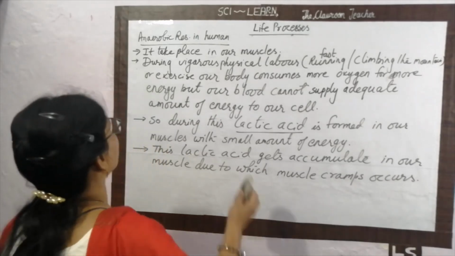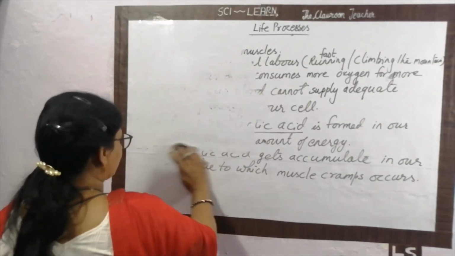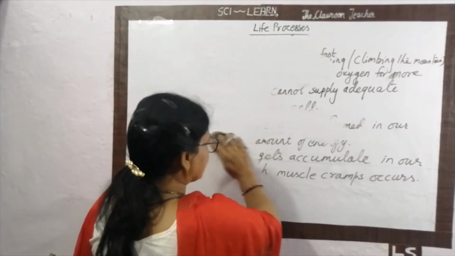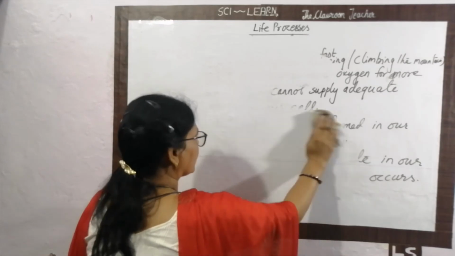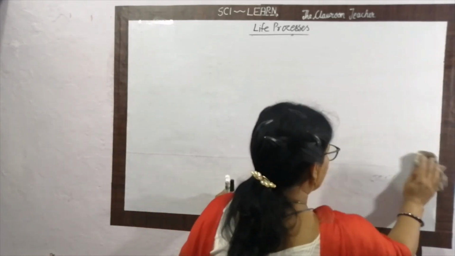To summarize the complete process, the process we have studied is called respiration. This is the process which is performed in the cells of the bodies of organisms after photosynthesis or digestion.